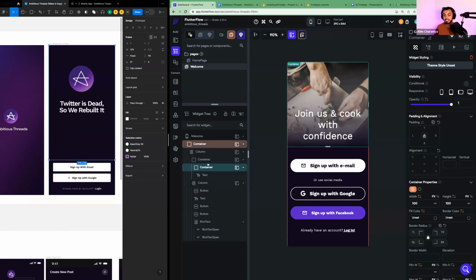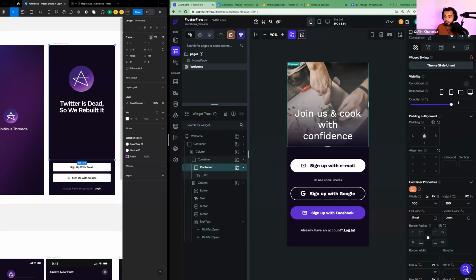So your widget tree is a tree of elements. It shows you how your elements are laying out on the page. And this is a really important concept to understand because as you have complex pages, your widget tree will get complex as well. So click on your container and now your widget tree will activate. And notice your left side pane also.